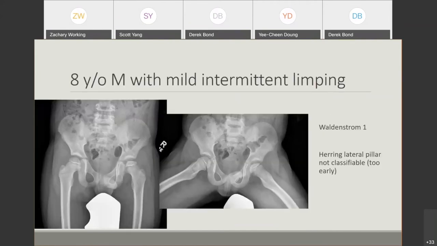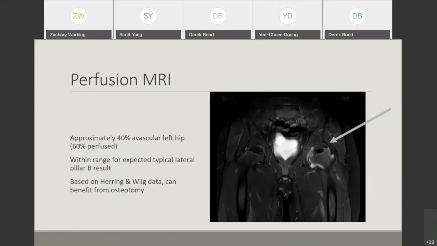This is one of my cases, an 8-year-old male who had mild intermittent limping, presenting, as you can see on the left hip, in the early stage of Perthes. It's not significantly fragmented, but it's a sclerotic epiphysis on the left. Like we said before, the Herring classification is not classifiable in this stage because it's not fragmented. How do we give this child some prognostic indicators? He clearly is at the right age for potentially a benefit from surgery, as we knew from those 2 landmark studies just presented. So we got a perfusion MRI.